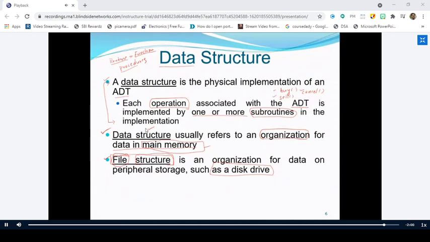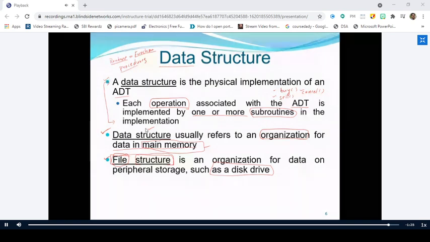Then we moved our discussion to the original topic, that is the data structure. A data structure is nothing but the physical implementation of the ADT. For each operation which you specify in the ADT, we are not bothered about how the operations are implemented, but in data structures, as you are physically implementing the abstract data type, you should know how they should be implemented and what data structure should be used. Each and every operation is implemented with one or more sub functions or subroutines.